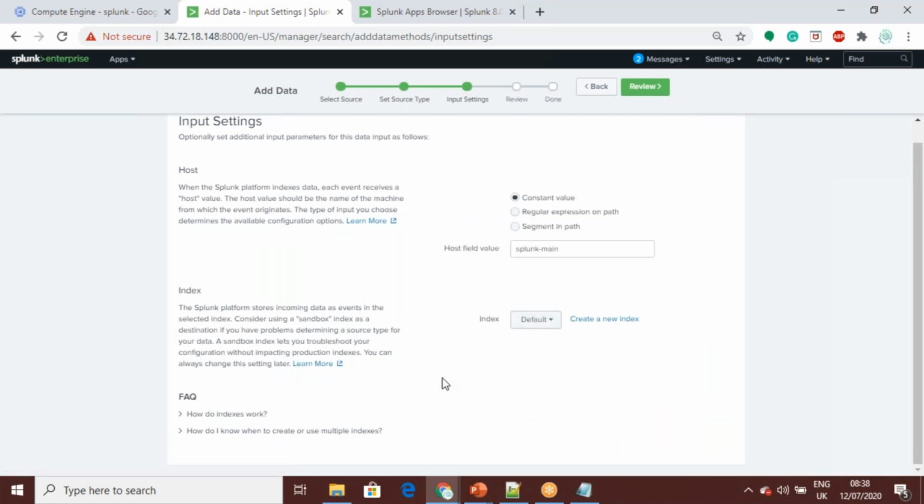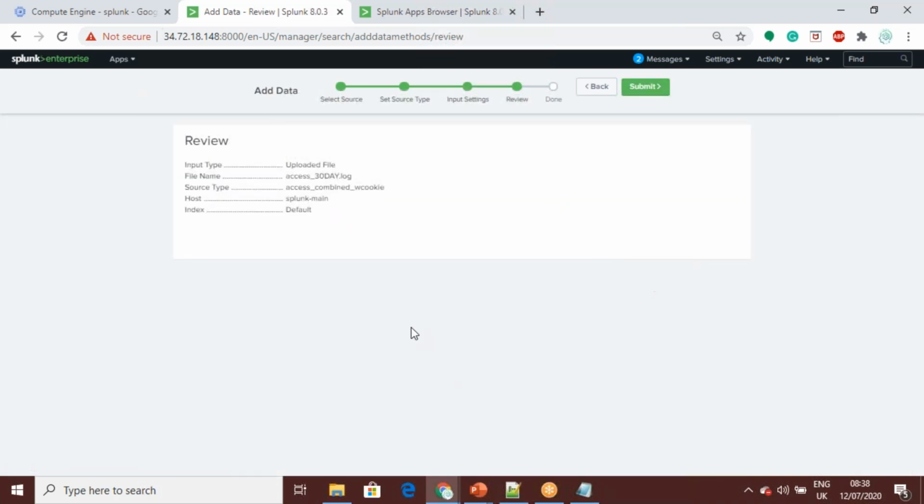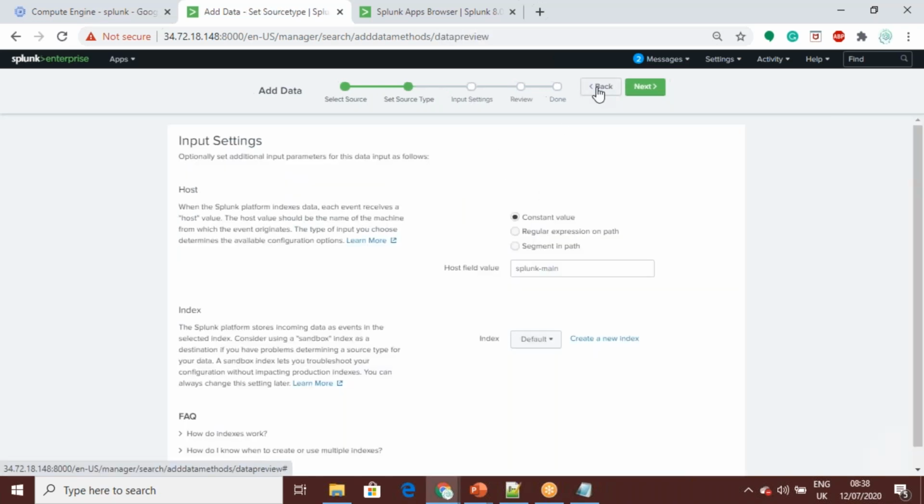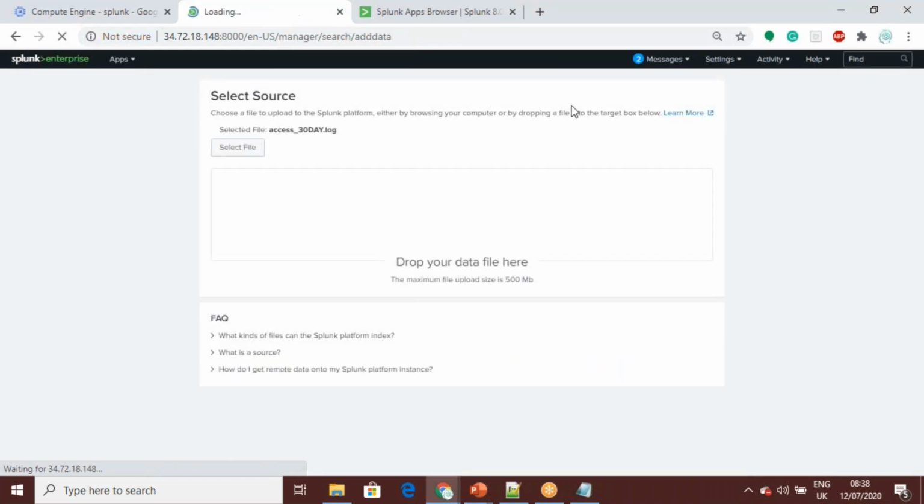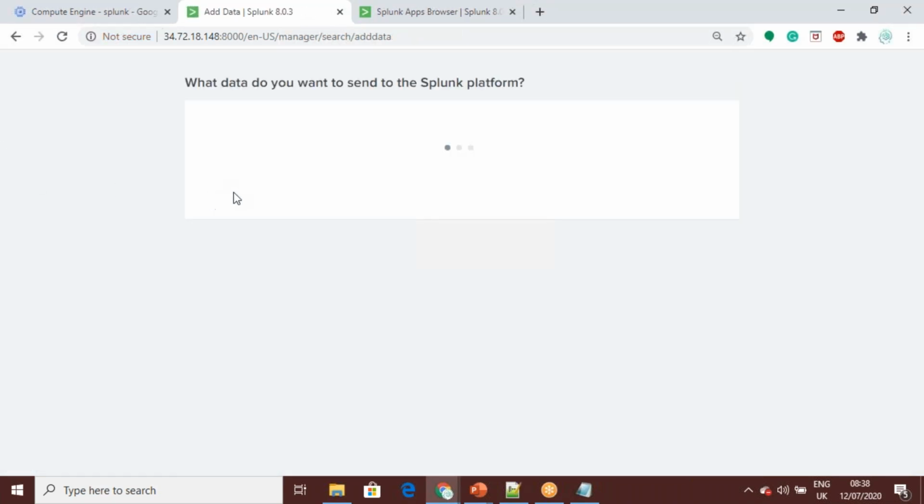Index is nothing but a storage point for Splunk. The data is getting processed and it will be stored in the index. Once the data is indexed, then we can search for it, and we can review. Once I submit, this will be there. But I already have this data stored in the system, so I will just browse it. I do not want to make it duplicate data. So I'll just go back to the system.